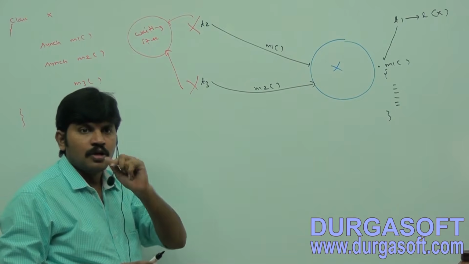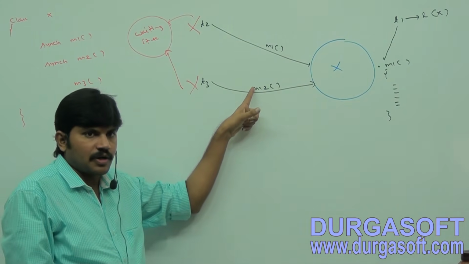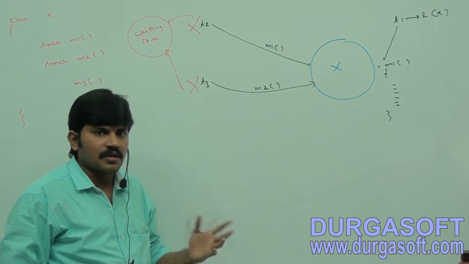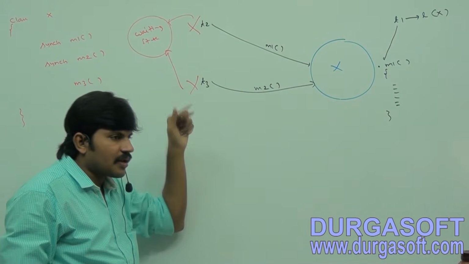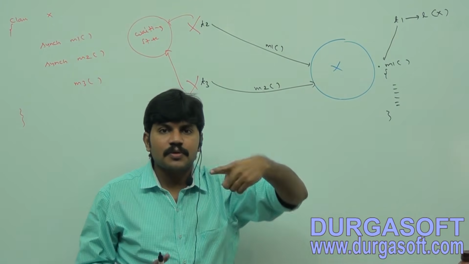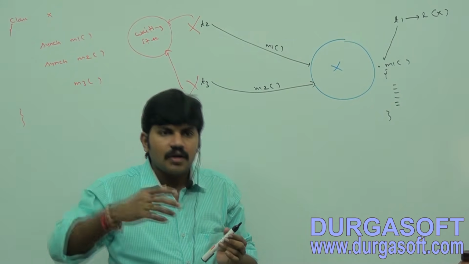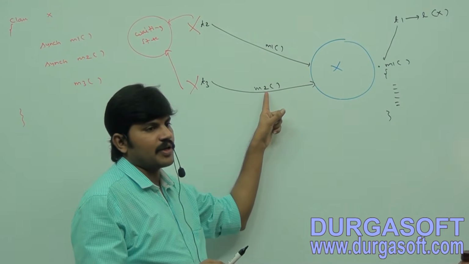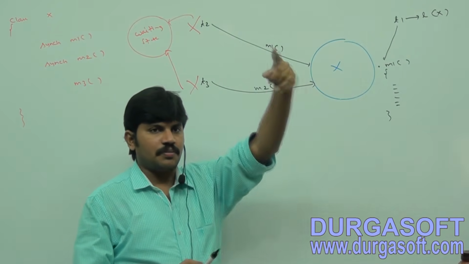Are you able to understand? Do you know most of the people are going to fail? Sir, it is a different method. That's why it will get the chance, like, no. Even though it is a different method, this thread requires the lock of X, because the lock concept is implemented based on object or based on method? Based on object. That's why even though it is a different method, the object is the same. So the lock of this object must be required.